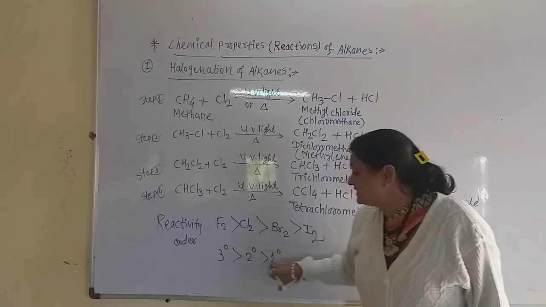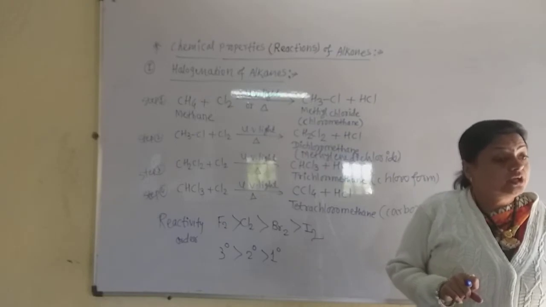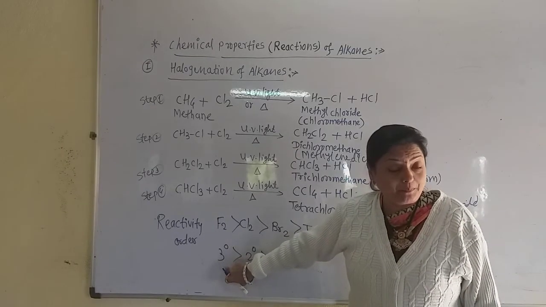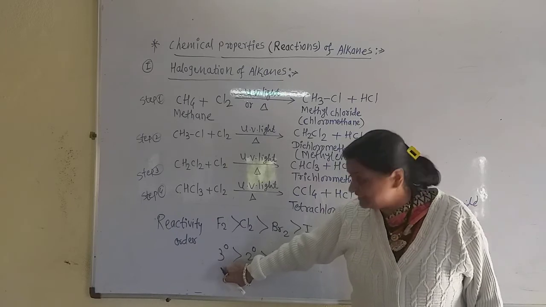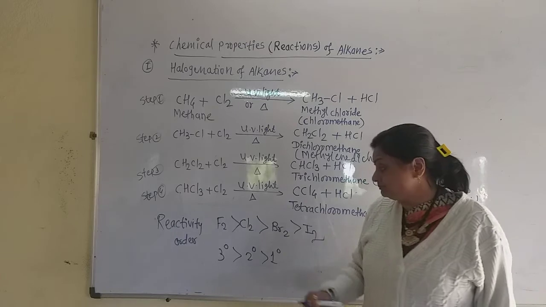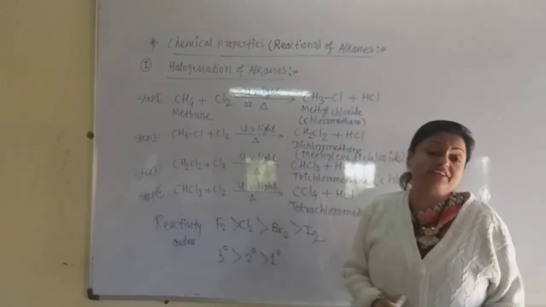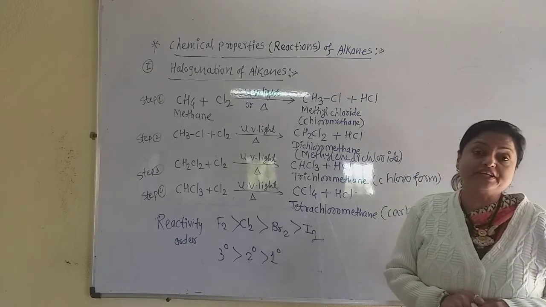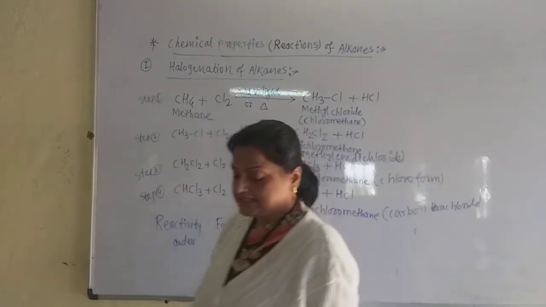And which alkanes react faster? The alkanes which are tertiary, such as neopentane, react faster than the secondary alkane, than the primary. In this way, this is the reactivity of the alkane towards halogen. Now, this is the first reaction. Let us now take the second reaction.